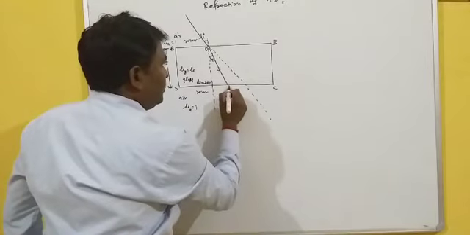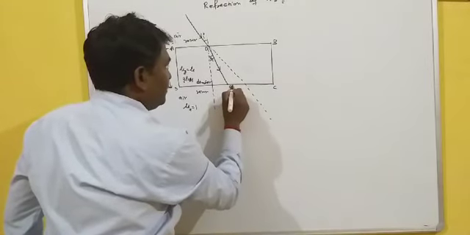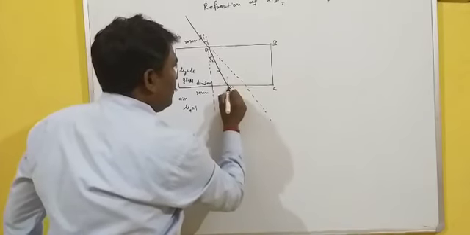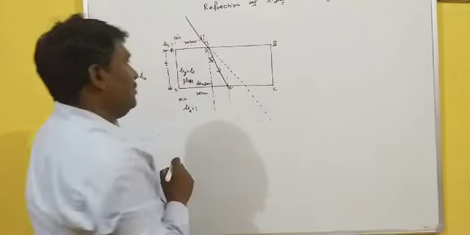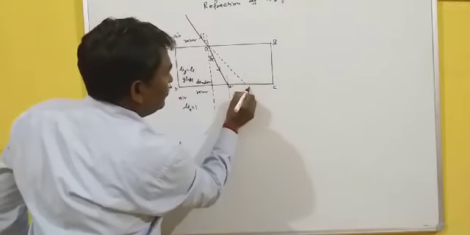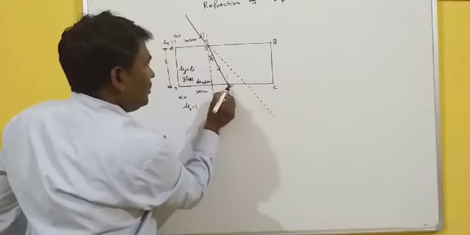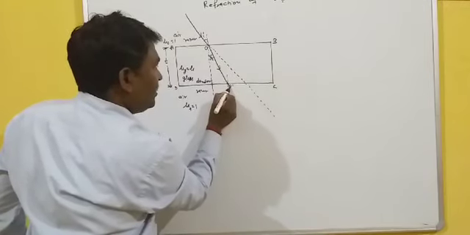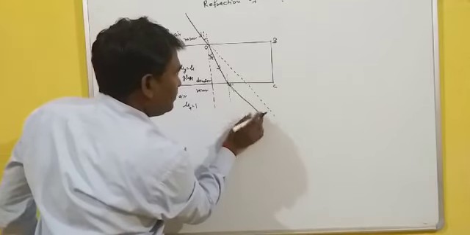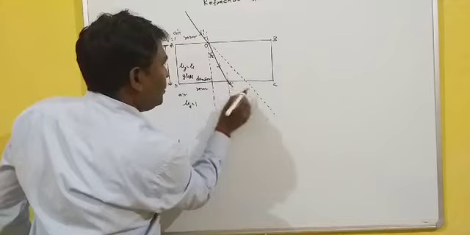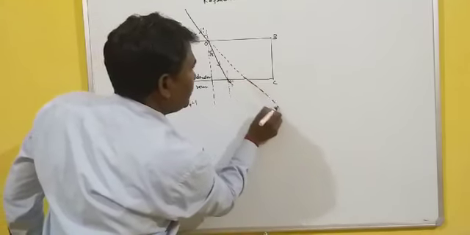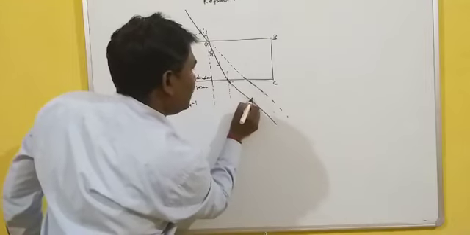At this point, let O dash, again drawing a normal, the ray will come out. Its initial direction is this, but it will move away from the normal. This is your initial direction and this is your final direction.